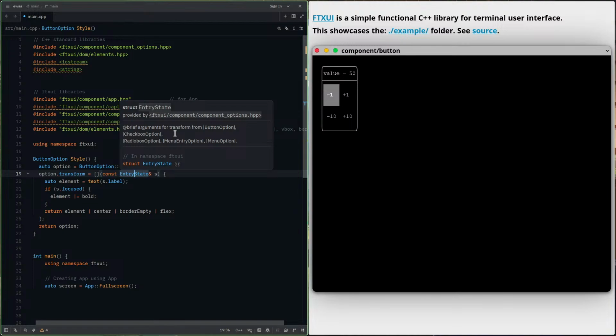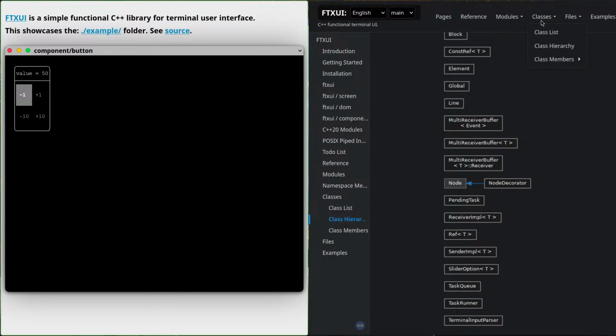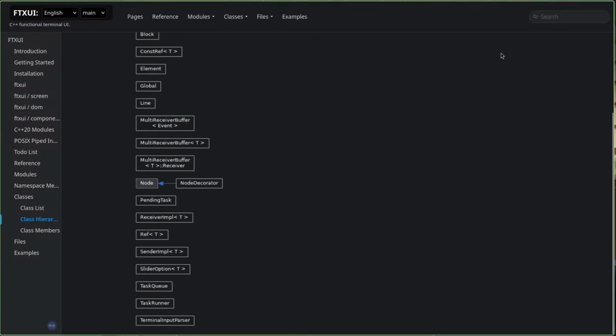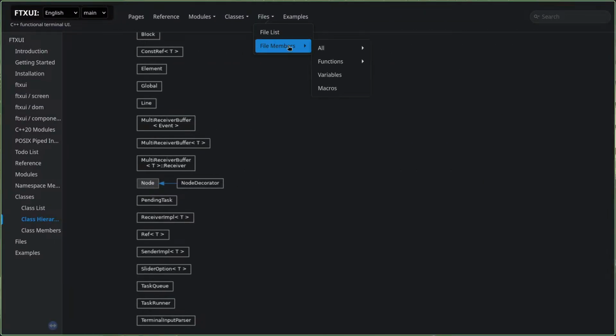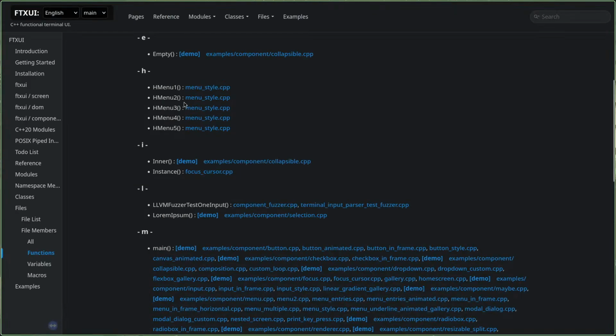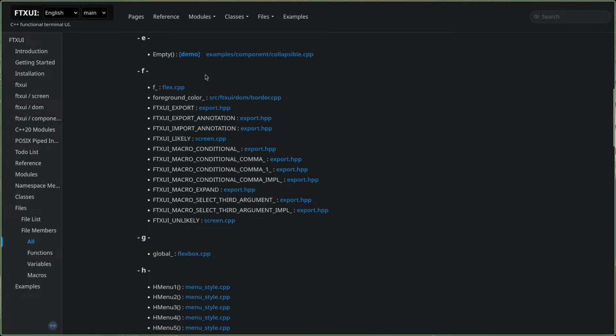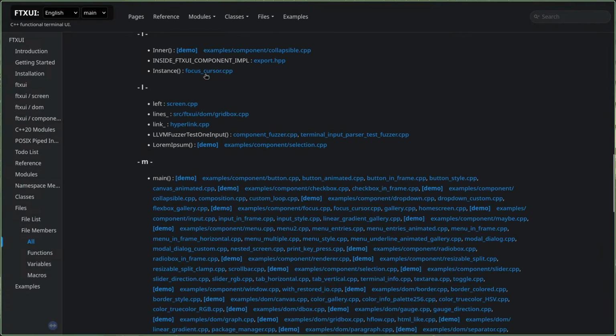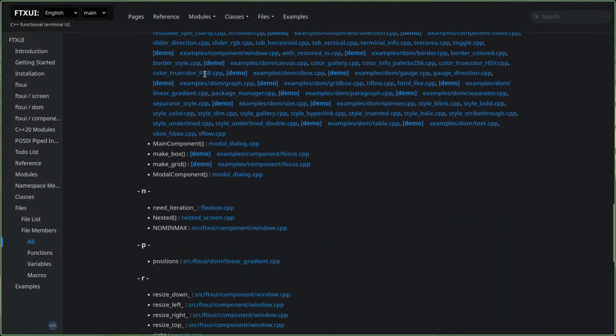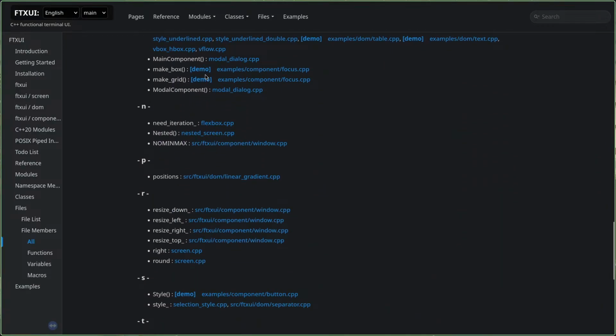What does that mean? Entry state. Is there something? I just want to know what this thing means by entry state.